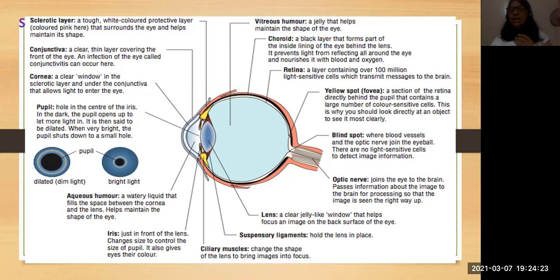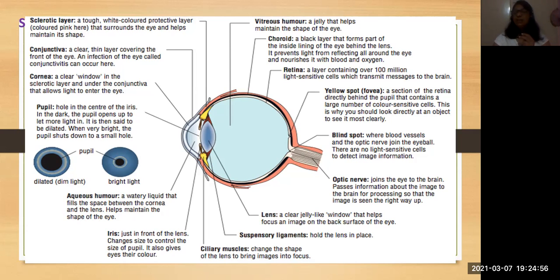So it is a black colored layer which forms a part of the inside lining of the eye behind the lens. It prevents light from reflecting all around the eye, and also provides nourishment with blood, oxygen and food. And another activity is what? Reflecting. It stops, it avoids reflection. If you get reflection, you can't see properly. That's why it avoids the reflection.